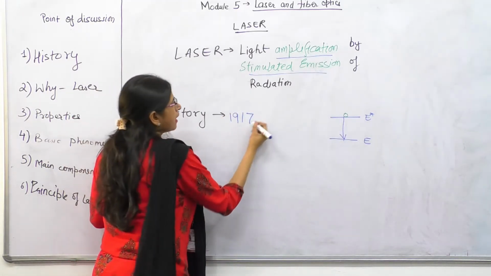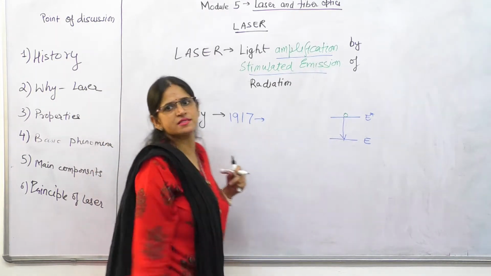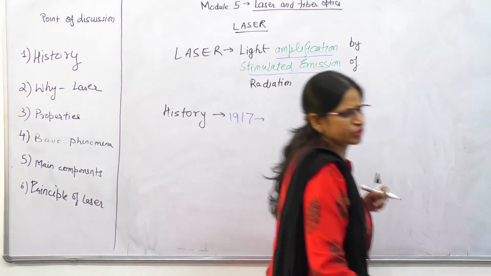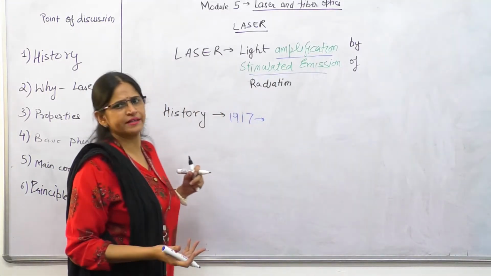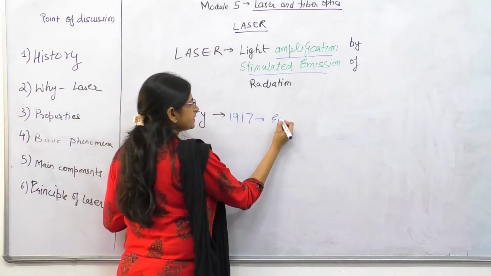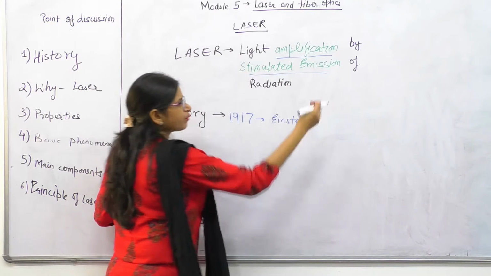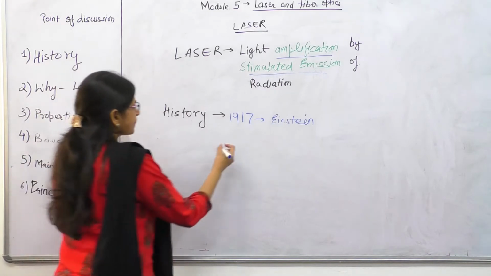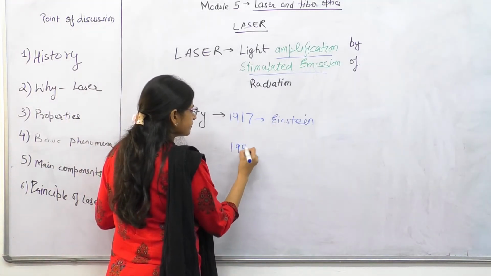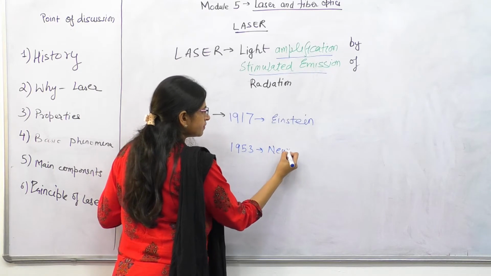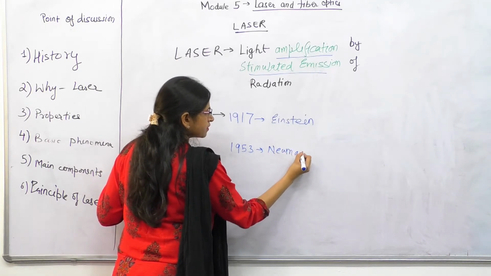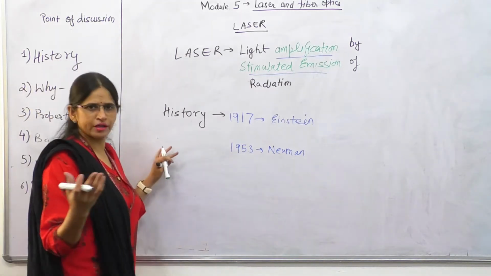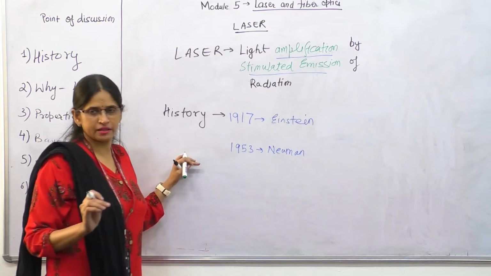1917, Einstein already predicted this transition, when it was not even in any course or any book, or talked about by scientists. In 1917, Einstein predicted this transition that I just drew. Then in 1953, Newman showed the concept of semiconductor laser. He was just talking about the concept of semiconductor laser.